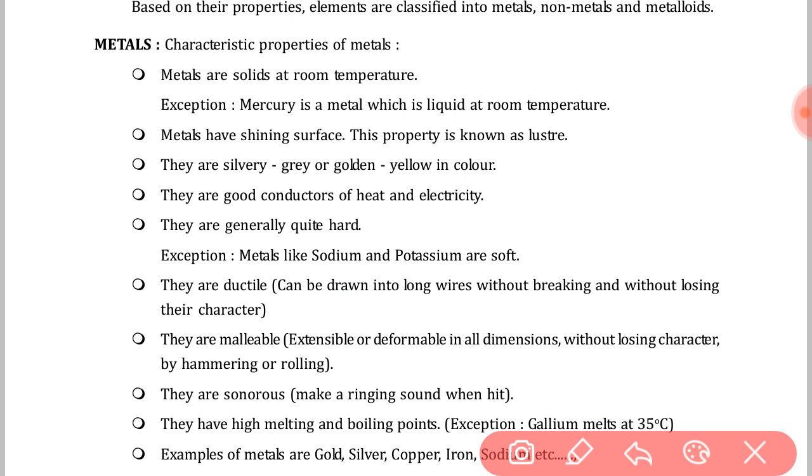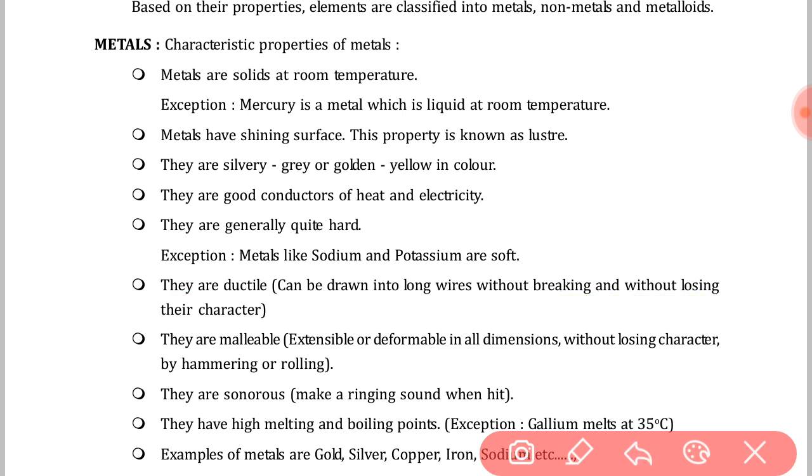What do you mean by ductile? A very important property, ductility. Metals show the property of ductility. They can be drawn into long wire without breaking and without losing their character. Yes, all metals can be drawn into long wire without breaking or losing their character. This is a very important property, ductility: drawn into thin wire without losing its character. Okay, very important. See the screen. So metals show the property of ductility.